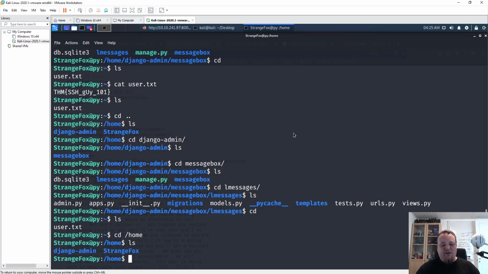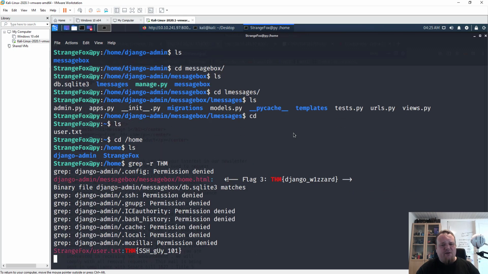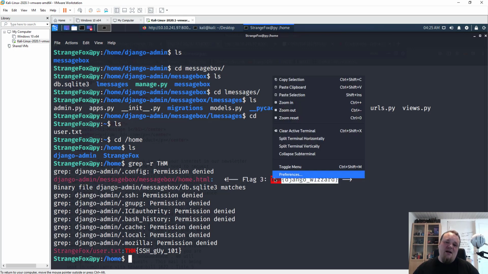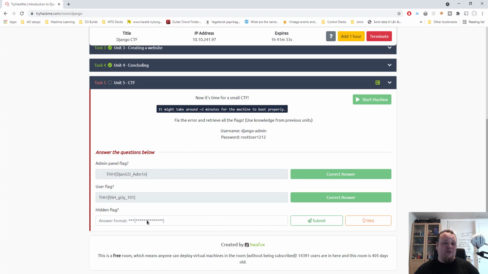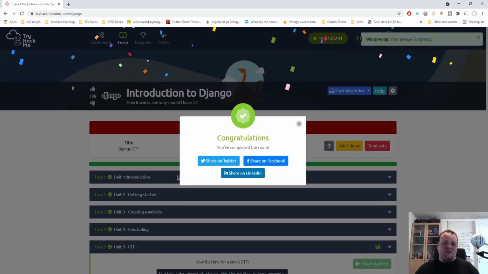However, there's a possibility for you to do a grep command with the R and then go for TryHackMe and see if you can find anything that resembles a flag. It's a sneaky way of doing it. I'm pretty sure that this is the flag that we want to capture. So let's take it, paste it in and say submit, and yeah, okay.